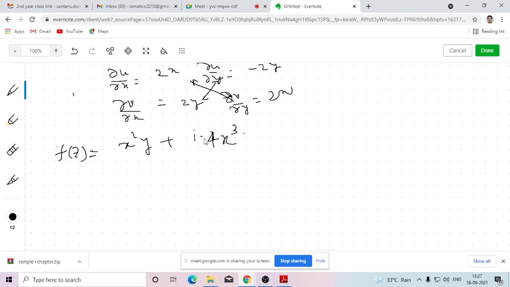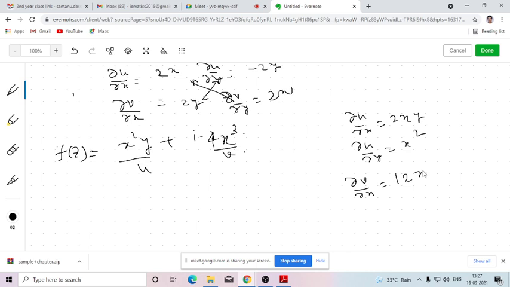So this is one function, say that is u, that is v. So here ∂u/∂x is 2xy, ∂u/∂y is x square, ∂v/∂x is 12x square, ∂v/∂y is 0. So here it is not satisfying.